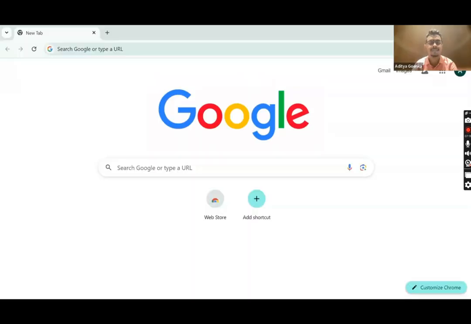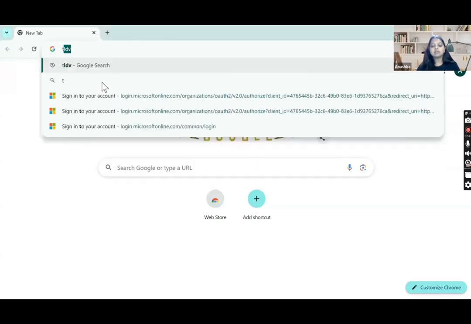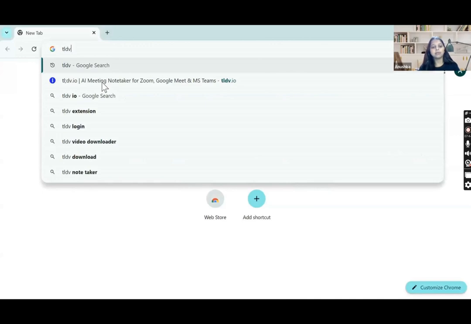Yes. Okay, great. So, guys, TLDV is a productivity tool which helps you record your meeting and transcribe your meeting, and it is a very good tool for each and every one of you who uses online meetings on a daily basis. So let's see how you can use TLDV here. Yes, the Google page is visible. Now, to go to TLDV, you just have to go to the search bar, search for TLDV and press enter. Here, you have to go to tldv.io. You just have to click here.